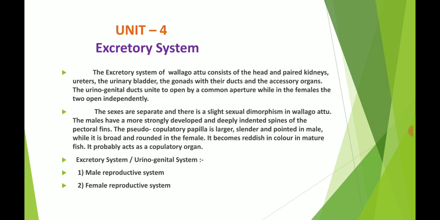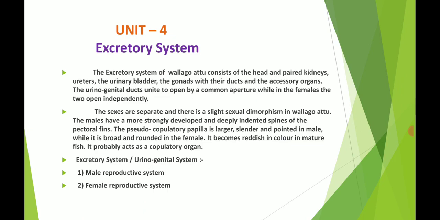These waste products are eliminated from an organism through the excretory system. This excretory system is also called the reproductive as well as the urinogenital system. The name includes both the urinogenital as well as the excretory system.